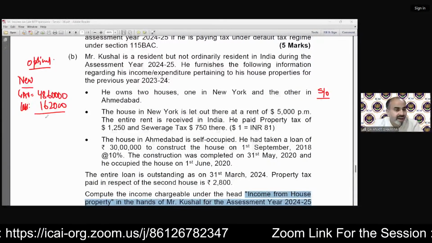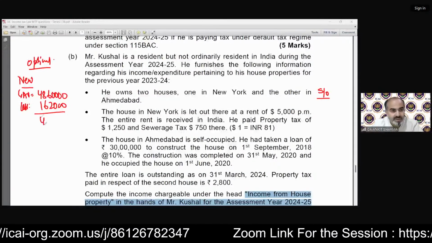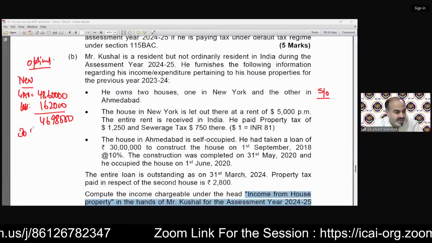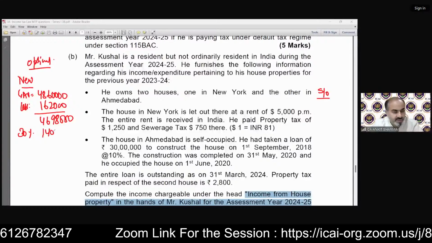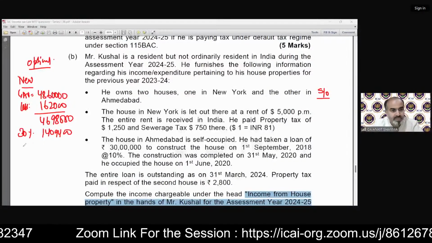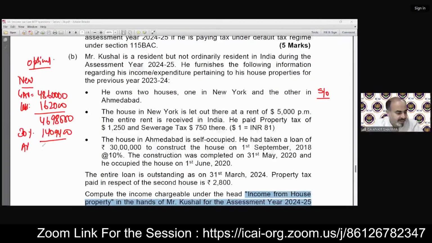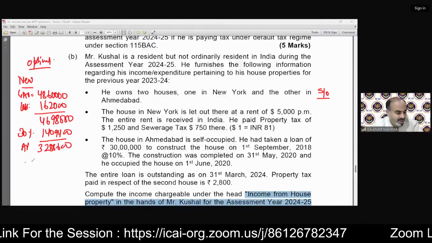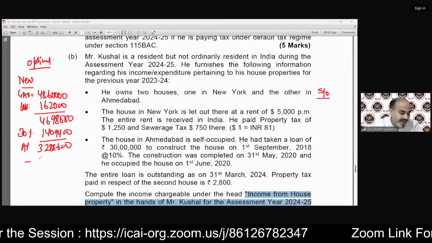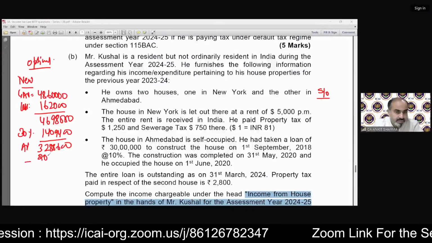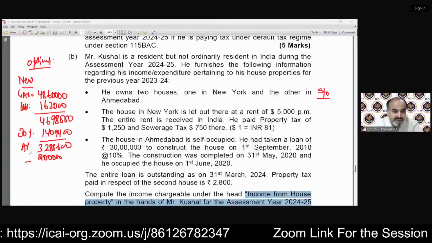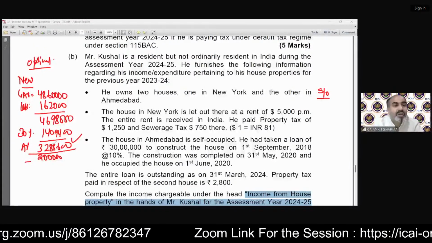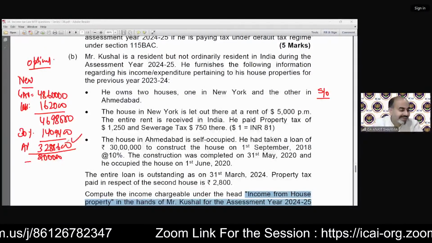I have already converted that amount into INR. So 469,8000. 30% deduction of this value is 140,9400. Then the NAV will be 328,8600 less interest. There is no interest; that is set off of loss, which we will discuss later. So the income from house property from the New York property is 32,88,600.